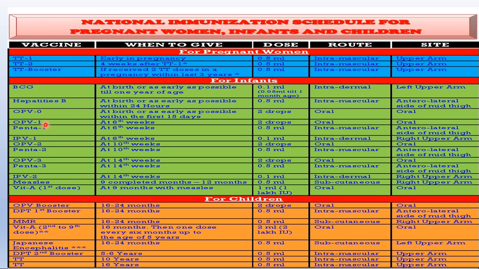Then oral polio vaccine 1 at the 6th week, then IPV at the 6th week, then again OPV 2 at the 10th week, then OPV 3 at the 14th week. When the child is about 16 to 24 months, again you have the OPV booster. Like this, different vaccines were described by the WHO, and the national programme follows them to give the vaccines to children to prevent all these diseases.